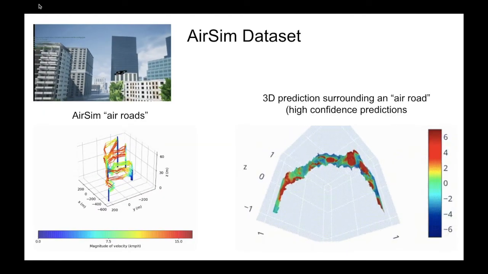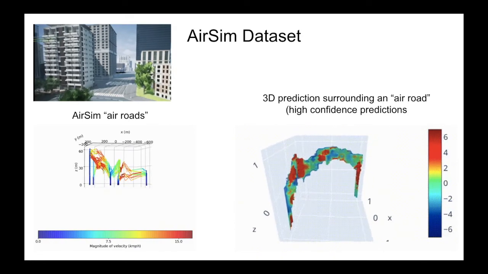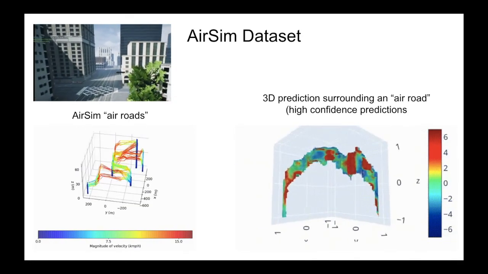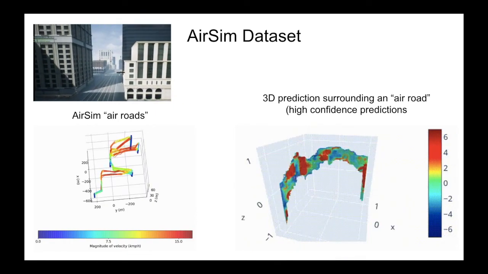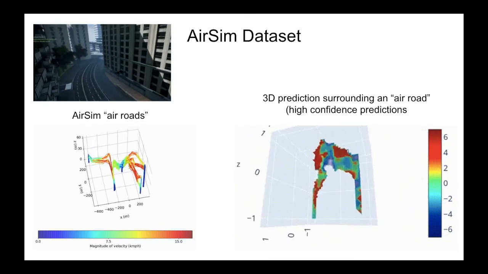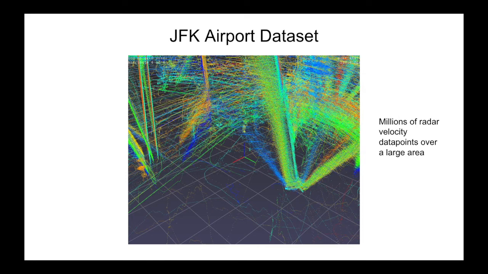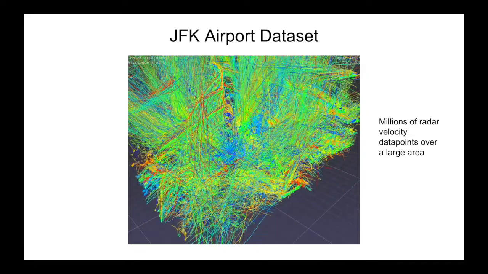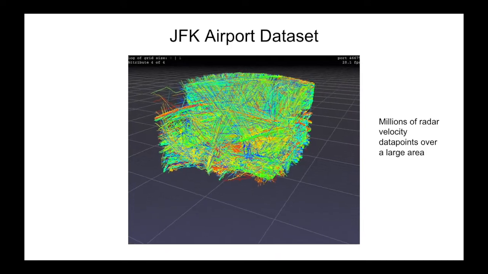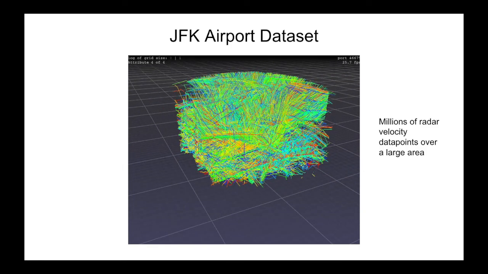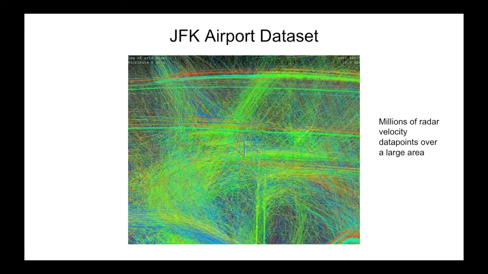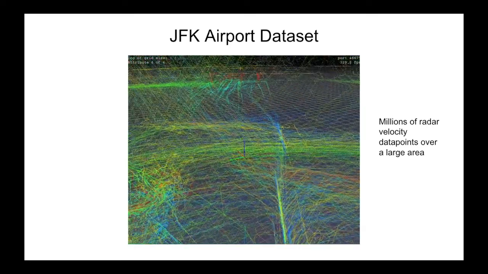As seen here on the AirSim dataset, our model is able to predict a 3D tube of velocities surrounding several ground truth trajectories of flight velocity measurements. Among other things, these tubes can be used for risk-aware control. The JFK Airport dataset contains a complex web of flight trajectories from real aircraft over a large area and contains over 1 million data points of real aircraft tracks. As visualized here, our method is able to model this complex web of trajectories with high precision.